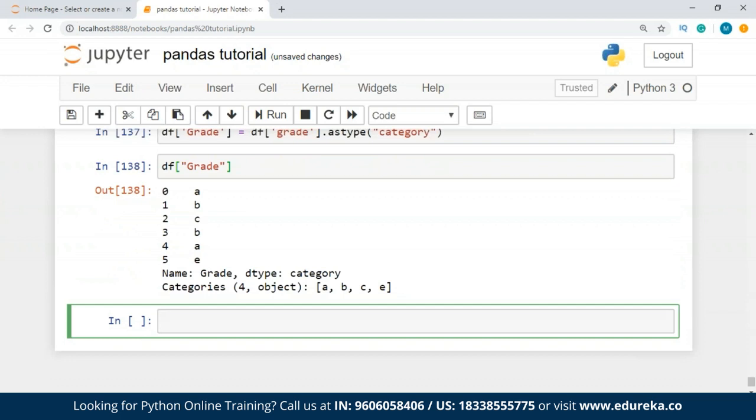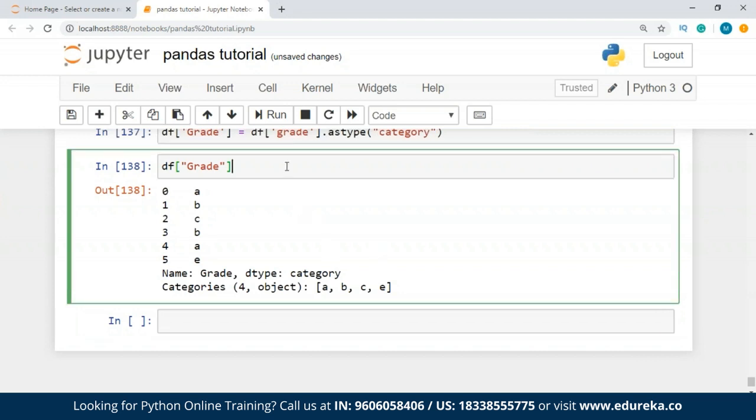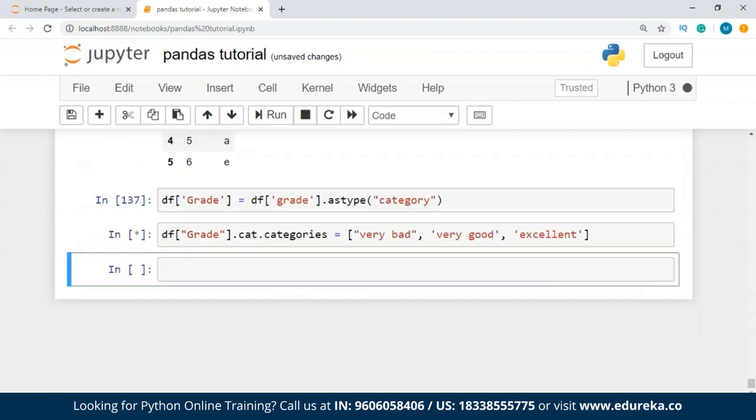Now I'm going to rename the categories to more meaningful names. So what I'll do is I'll make the change over here only. So I'll write cat.categories, and I'm going to write the categories as, let's say, good. Instead of pass fail, I'm just going to write very good, and then there is excellent. All right, so we have very good, very bad, and excellent.